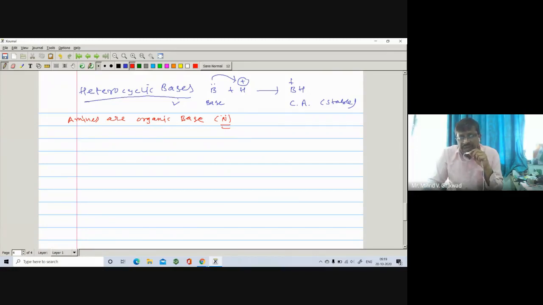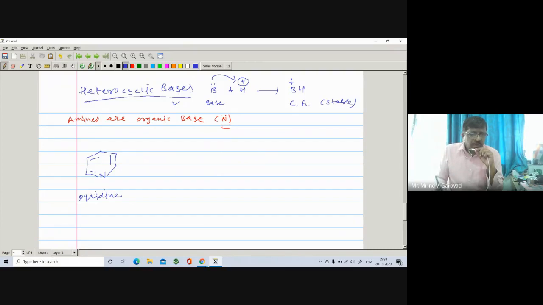And heterocyclic means other than carbon. Heterocyclic compounds are those compounds in which one member of the ring is other than carbon. And heterocyclic bases are those in which one member of the ring is nitrogen. Now here we'll take some examples. Suppose we take the basicity of this example: here is a nitrogen, pi bond, pi bond, pi bond. From benzene, we have replaced carbon by nitrogen. It is called pyridine.